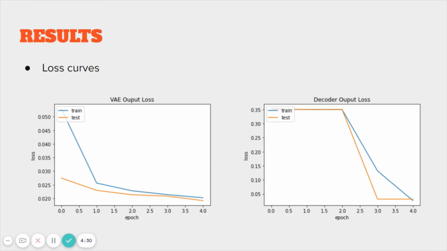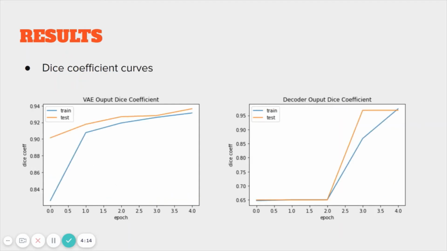There are two parts in the output, the encoder output and the autoencoder output. Loss curves provide a mathematical representation of the learning process that takes place as task repetition occurs. Here are the loss curves obtained for both. Dice coefficient is essentially a measure of overlap between two samples. This measure ranges from 0 to 1, where a dice coefficient of 1 denotes perfect, complete overlap. Here are the dice coefficient curves.